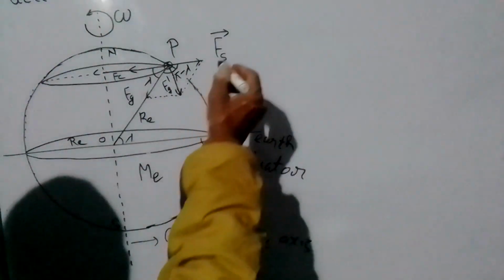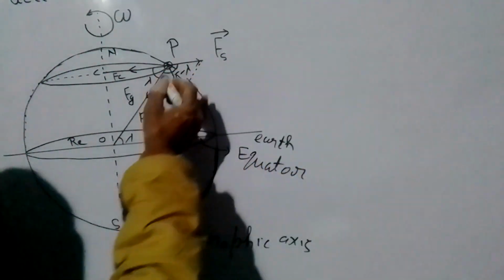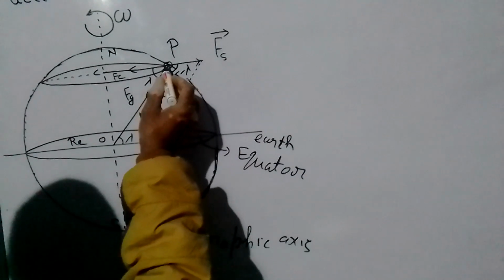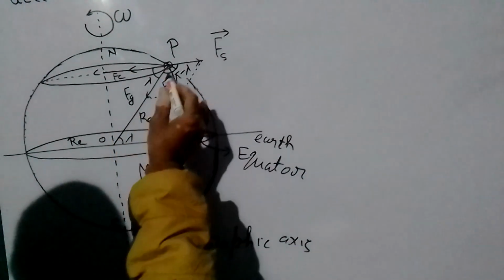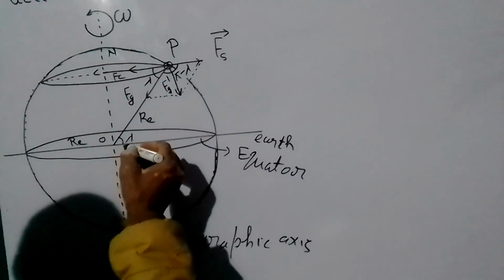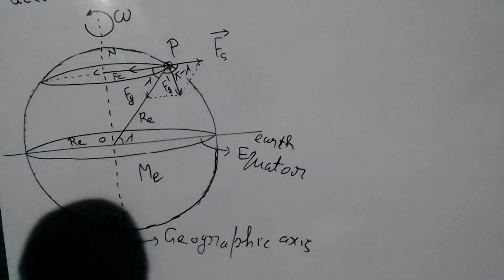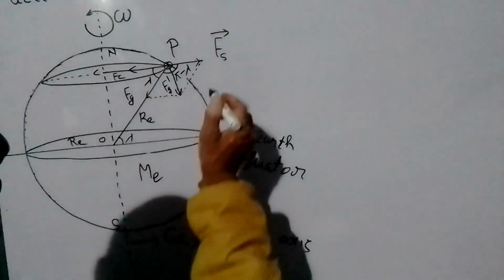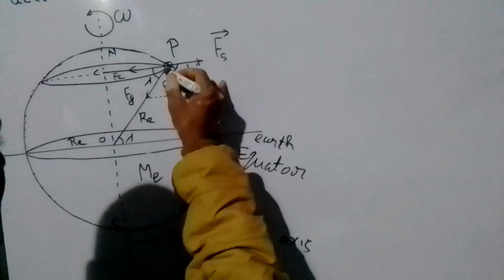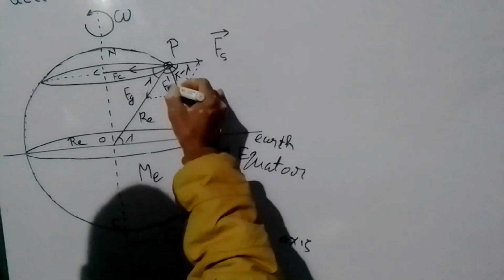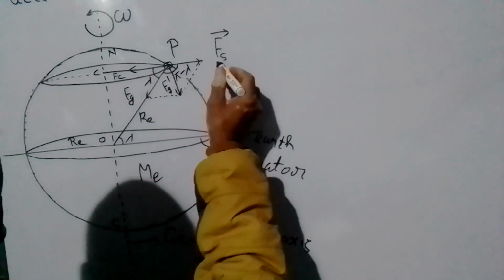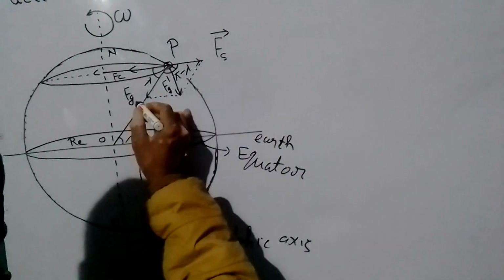This pseudo force is Fs, and Earth attracts this particle towards its center. So it experiences a net force Fg dash, which is the resultant of pseudo force Fs and gravitational force Fg.